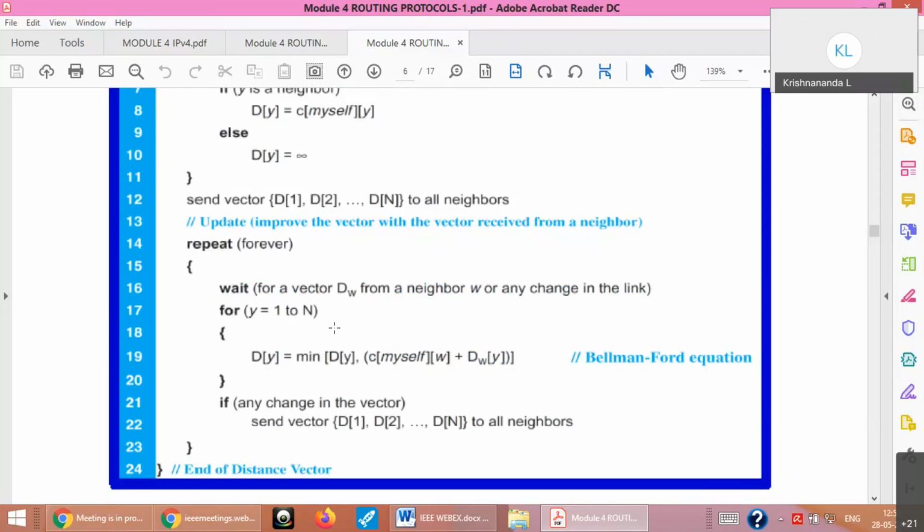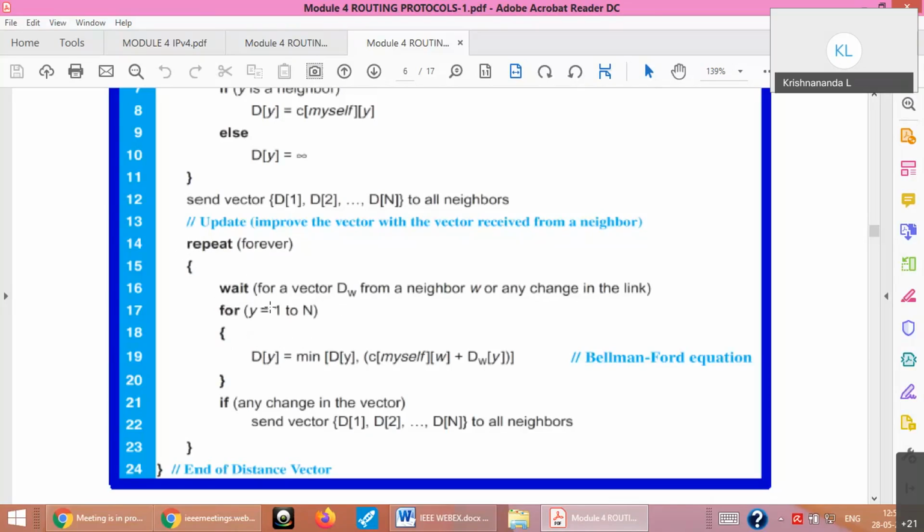received one, right? So it means you wait for the update from the other nodes, and for all y from 1 to n nodes, assuming that there are n nodes. Please remember this, our repeat forever is a while true loop. It's like an infinite loop. It will converge only when all the cells have a finite value. Internally, we have a for loop because we know the number of nodes. But how many times the exchanges will be done is not known to us, and when the system stabilizes is not known. That's called convergence. So we have an outer while loop and an inner for loop.